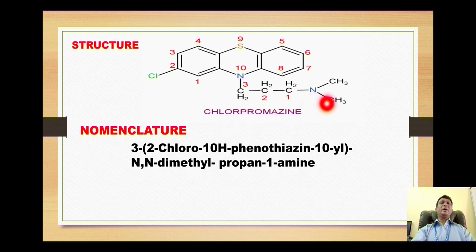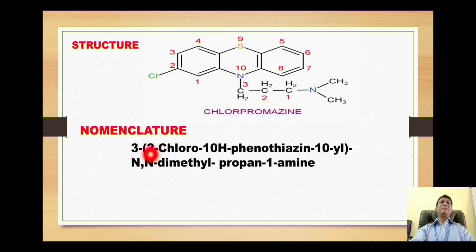On nitrogen we have 2 methyl groups. So we will write here N,N-dimethylpropan-1-amine. On this third carbon of propanamine we have this 2-chloro-phenothiazine ring, which is attached by its position number 10.